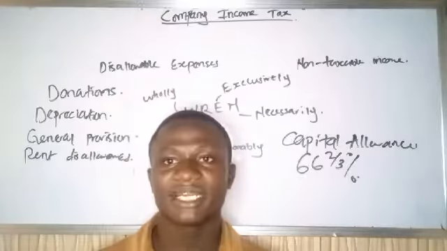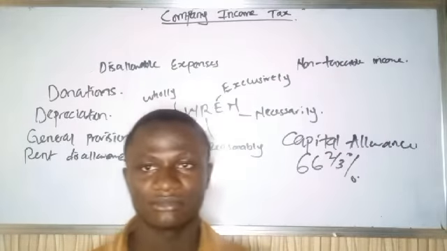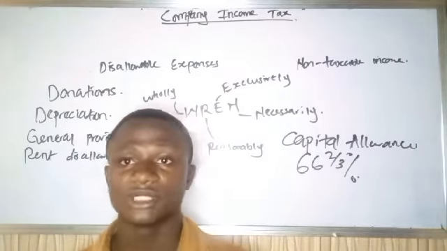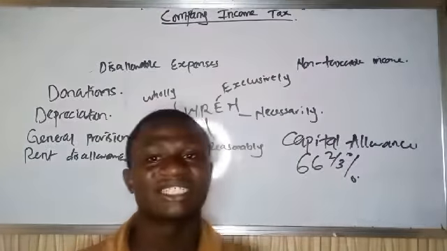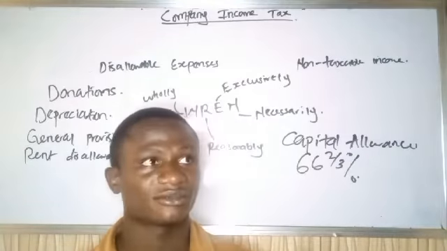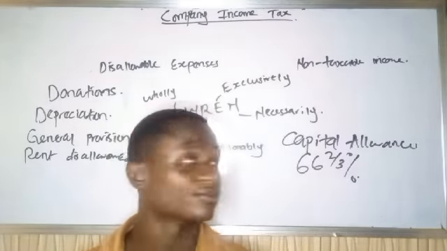Whenever companies buy fixed assets, government allows them, instead of you paying 2 million because you bought these assets, to relieve you 1 million for the next 10 years, so that we relieve you up to the amount of that asset you bought.